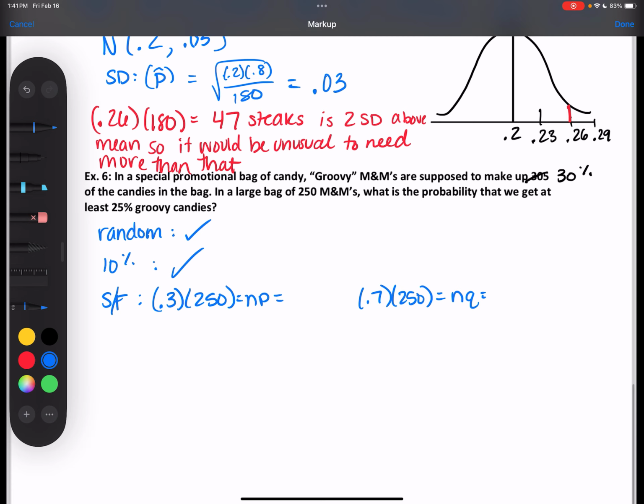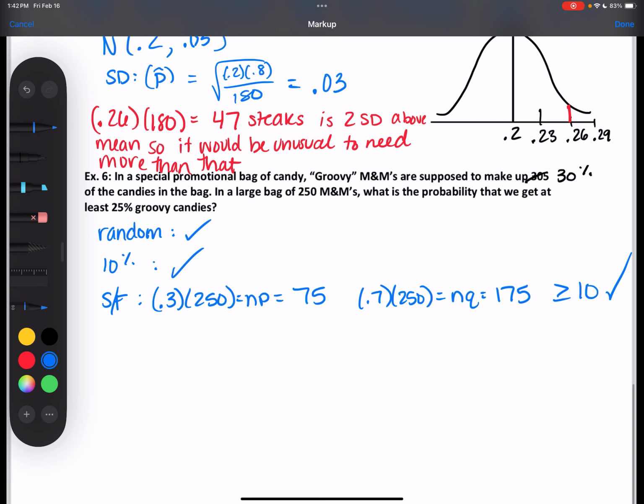I got 75 for 0.3 times 250, and then I got 175 as well. Both of those are greater than or equal to 10, so we're good on that one.